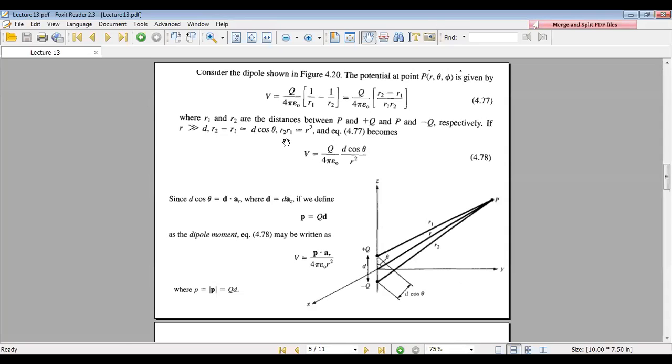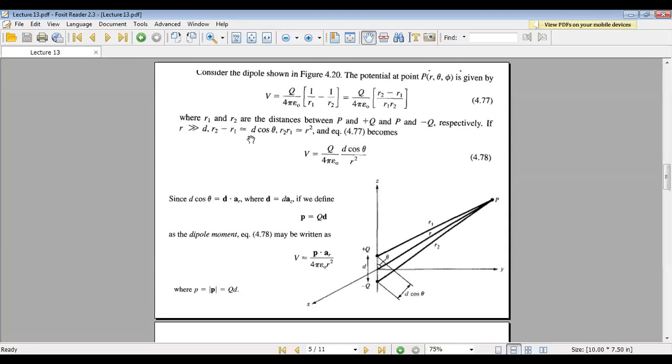So here R2 into R1 is R square. That is clear. Why? Because when the distance is very small, the difference between R2 and R1 will be very low. In that case they are nearer to the origin, so the distance vector from origin to P is R. So we can take R equal to R1 into R2. So this R2 into R1 equal to R square is convincing and very easy to understand.